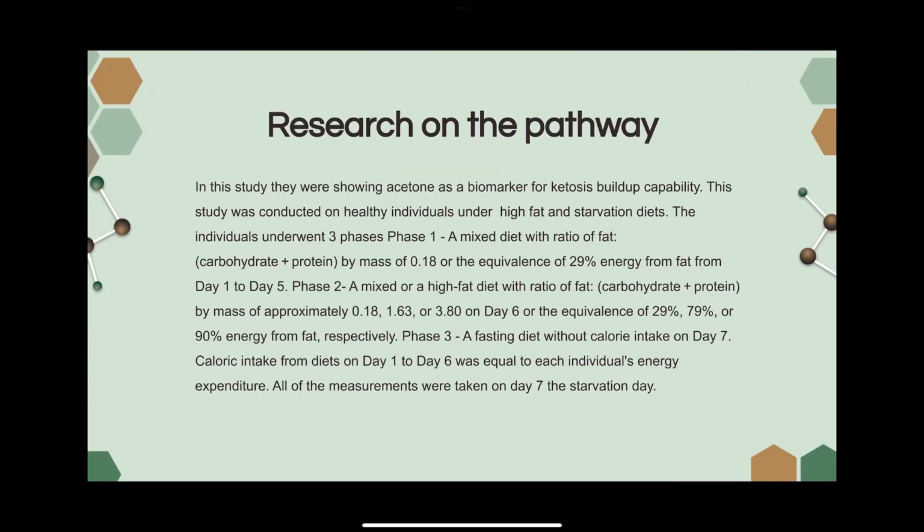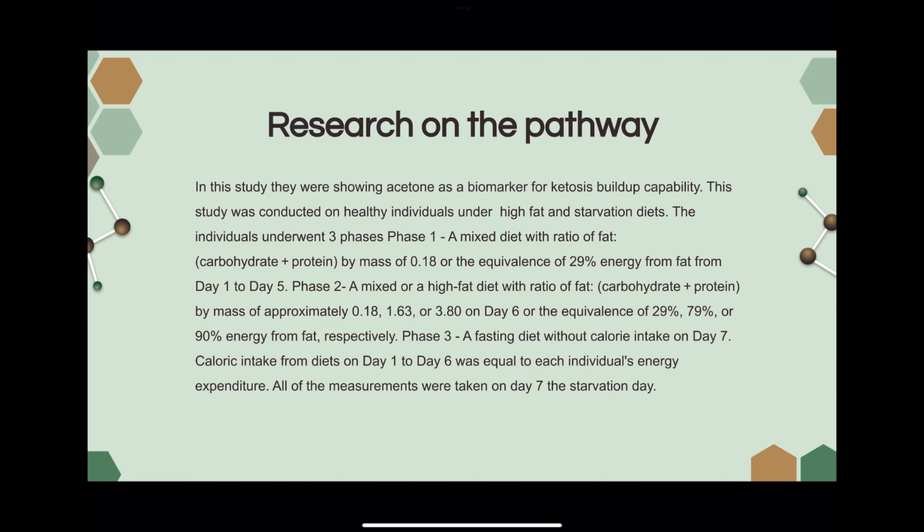We found an article called Acetone as a Biomarker for Ketosis Buildup Capability, and in it they were showing acetone as a biomarker for ketosis buildup. This study was conducted on healthy individuals under high-fat and starvation diets. Each individual underwent 3 phases. Phase 1 was a mixed diet with a ratio of fat, carbohydrates, and protein, where 29% of their energy came from fat. Phase 2 was a mixed or high-fat diet. The individuals were separated into 3 different groups, consuming a diet that provides 29%, 79%, or 90% energy from fat.